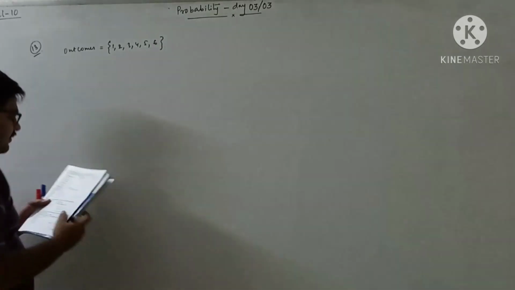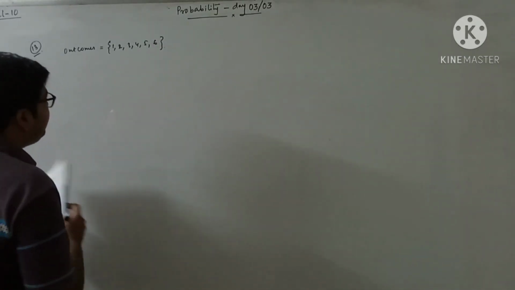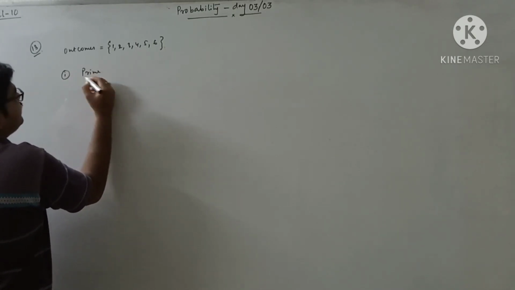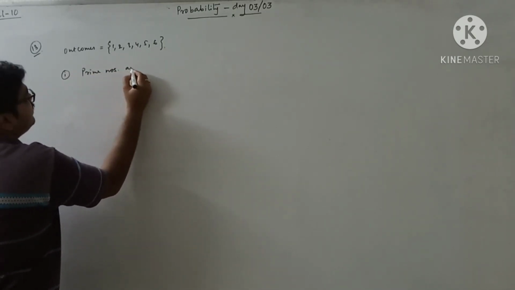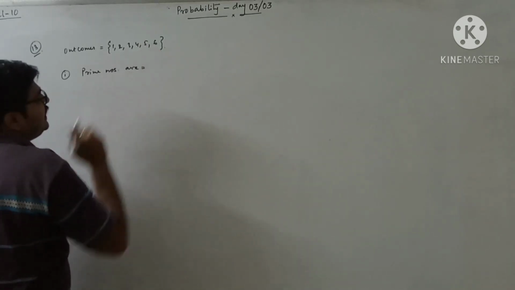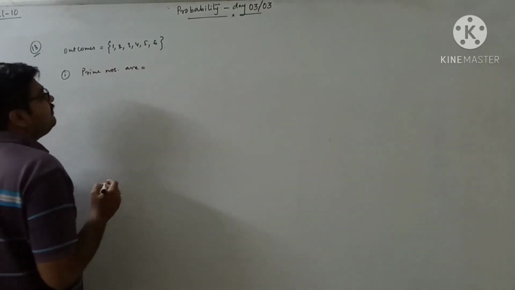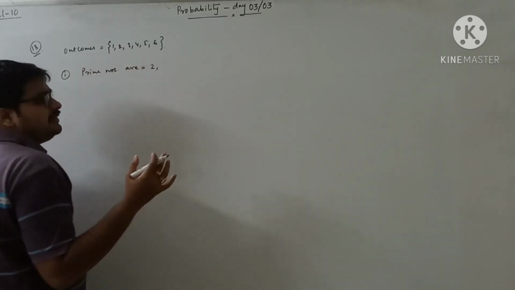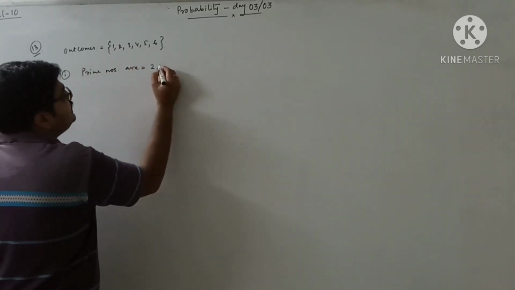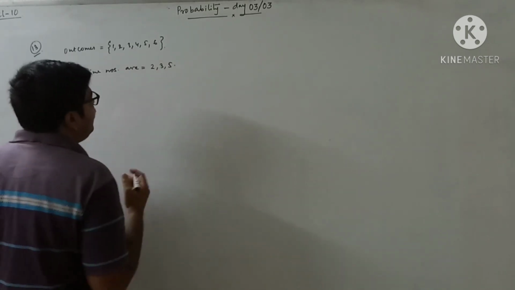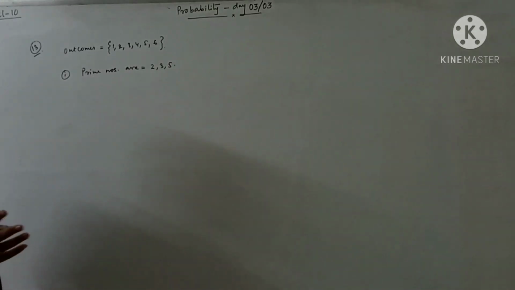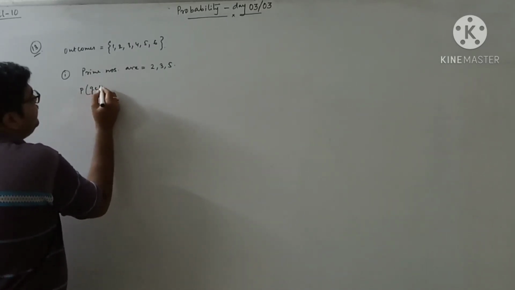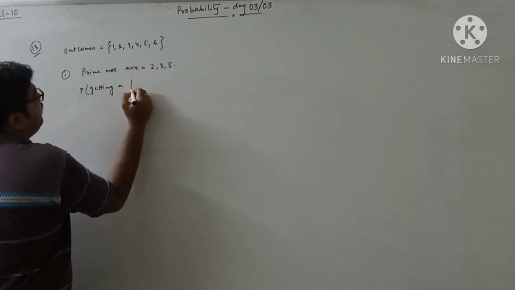Okay. Now what is the first question? Probability of getting a prime number. So first of all, we write the prime numbers. Out of these numbers, which are prime? 2, because 1 is a unique number, it's neither prime nor composite. 3 and 5. So in total, 3 prime numbers.